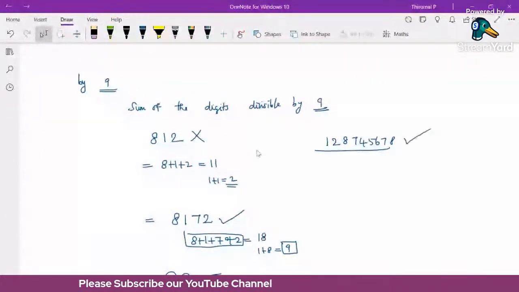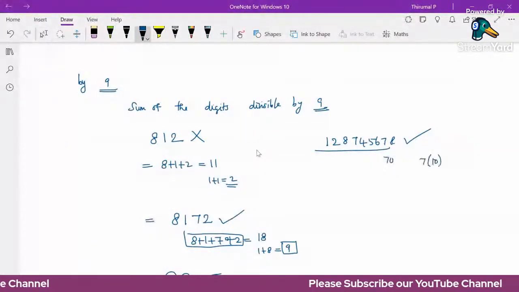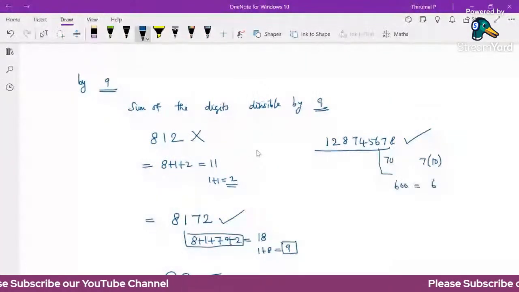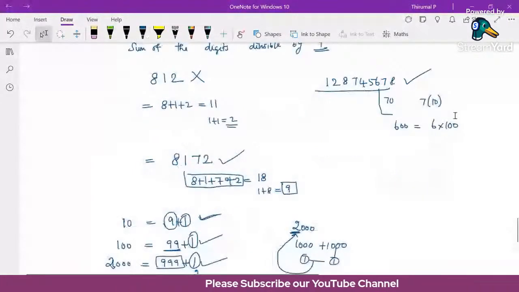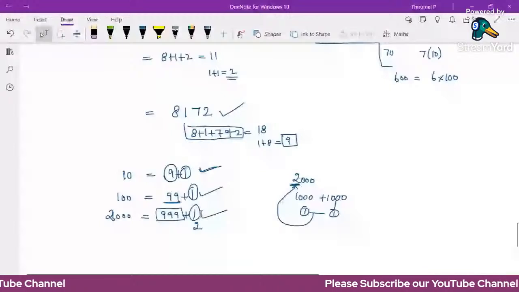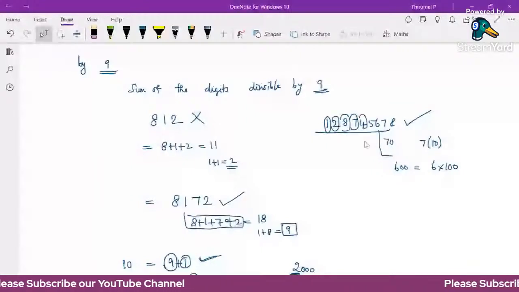The reason: 70 can be written as 7 times 10, and since 10 leaves remainder 1, the remainder is 7. 600 is 6 times 100, and 100 is 99 plus 1, so the remainder is 6. 5000 is 5 times 1000, and dividing 1000 by 9 gives remainder 1, so there are 5 remainders. So the remainders are just the digits in each place value, and we only need to check the sum of the digits.